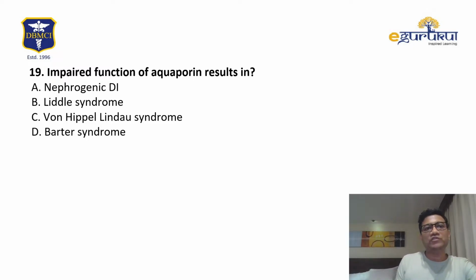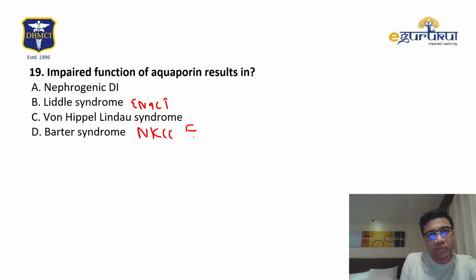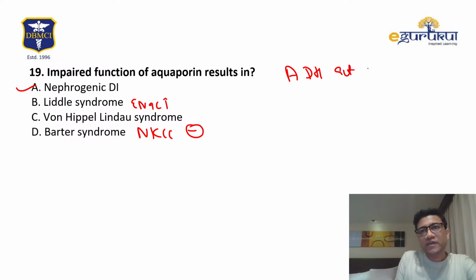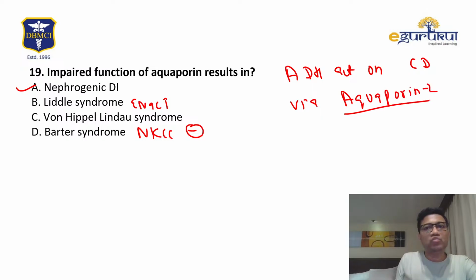Impaired function of aquaporin. Remember, Liddle syndrome is an ENaC defect, increased ENaC. Bartter is NKCC block. Nephrogenic is the answer. ADH acts on the collecting duct via aquaporin 2. If the aquaporins are not working, ADH fails to act despite high levels. So we'll go for nephrogenic DI. That means ADH is not able to act.